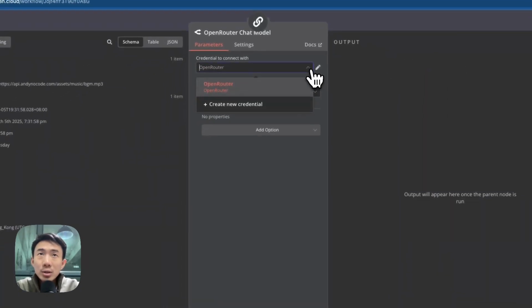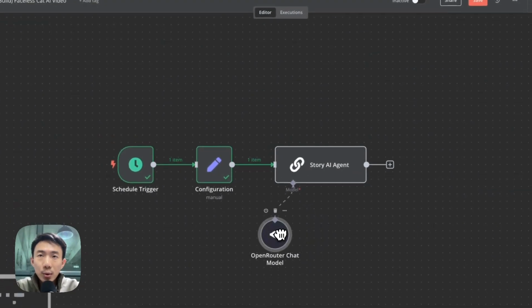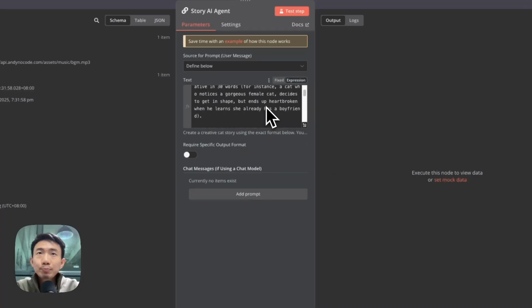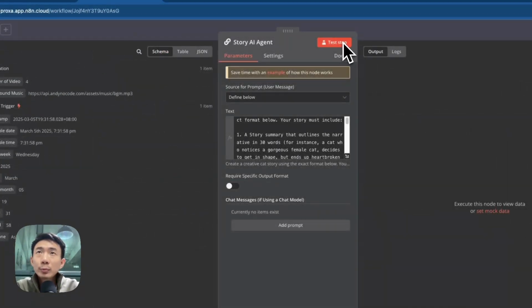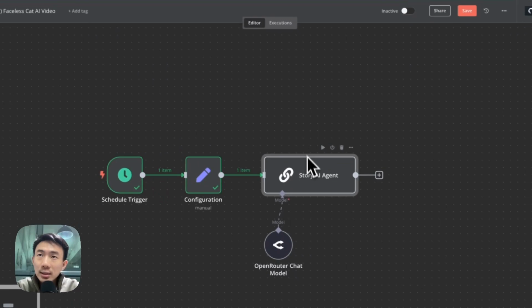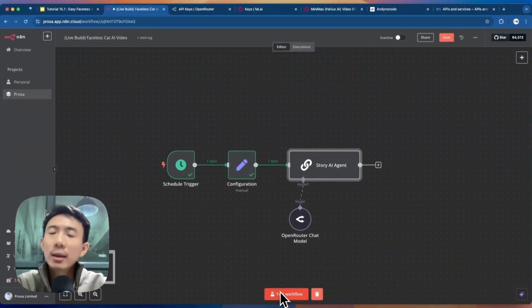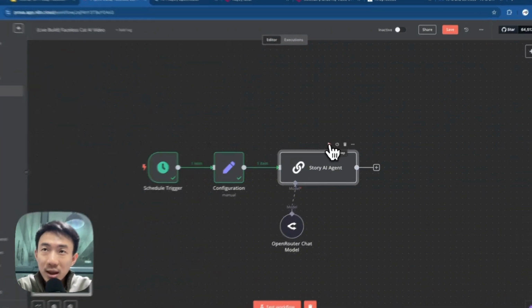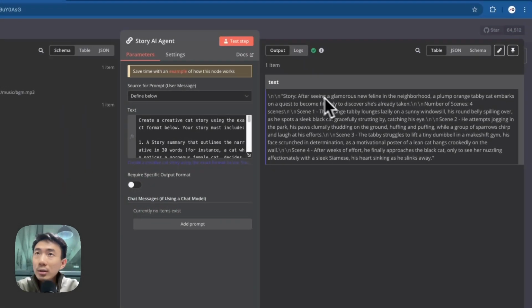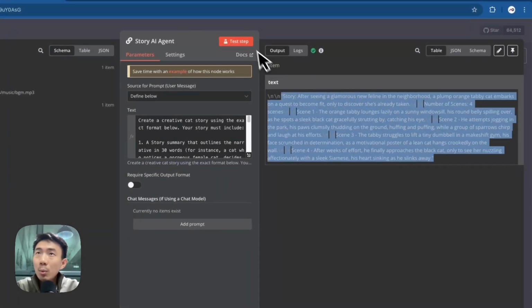And after you save it, you can just choose the credentials from this drop-down menu and choose the model from this drop-down menu as well. Alright, so this is all set here. Okay, let's double check. Alright, everything is set here. Then we can click test step. We can click the test step here, or we can actually click this test workflow as well. For test workflow, it will run all of them, but when we click just this icon, it will test this step only. Great, we can see on the right hand side, it's the output.